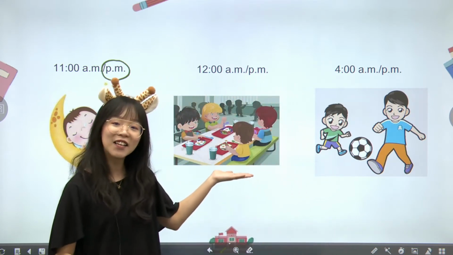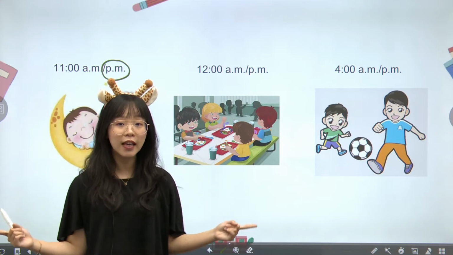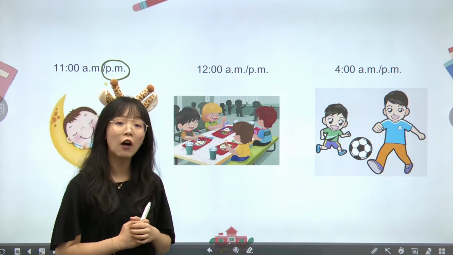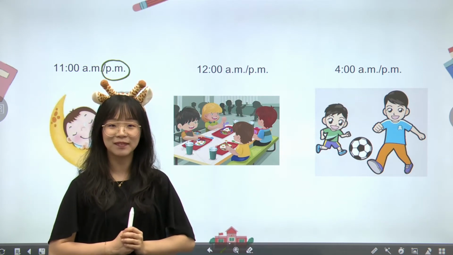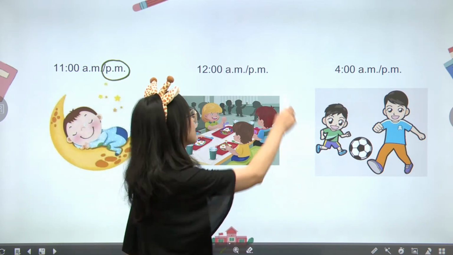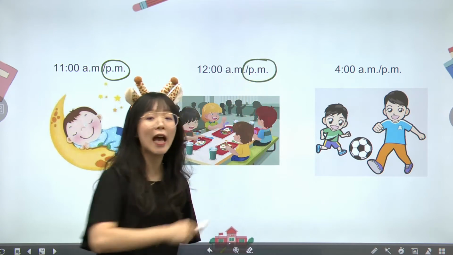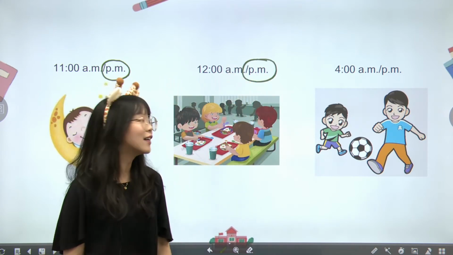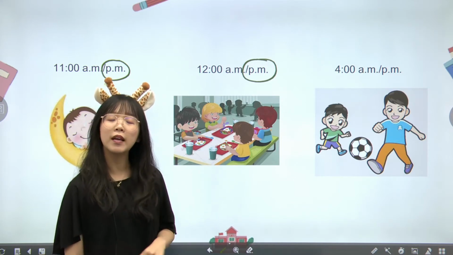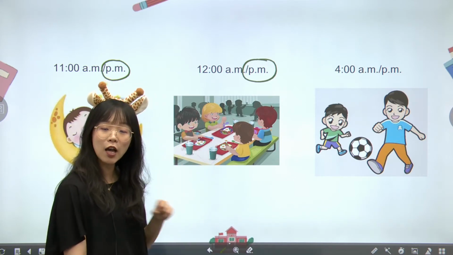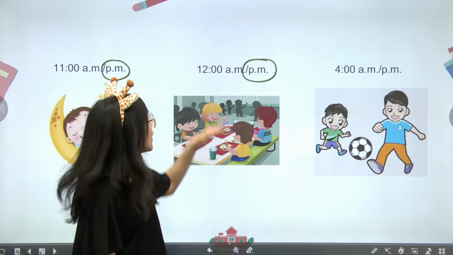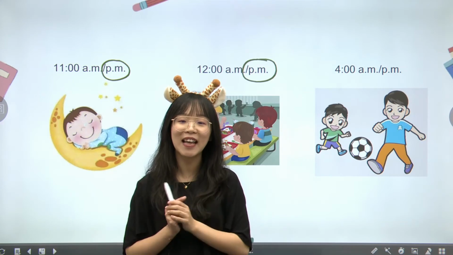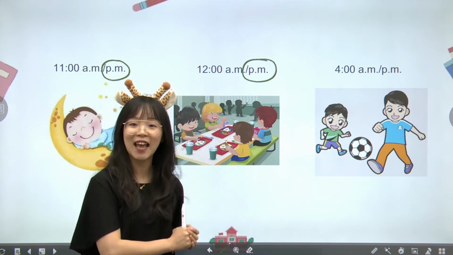Okay, second graph, we have you sitting around a dining table at school. And this will be 12 a.m. or p.m.? That's also going to be 12 p.m. Is this noon or midnight? This is our noon because you are having lunch at noon. So if it's 12 o'clock a.m., that is early in the morning and indicates the next day.